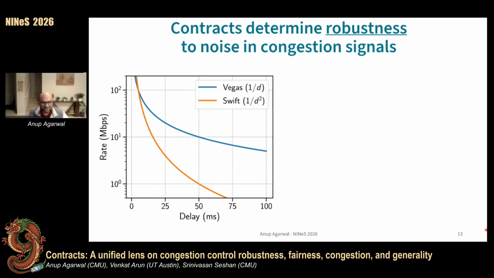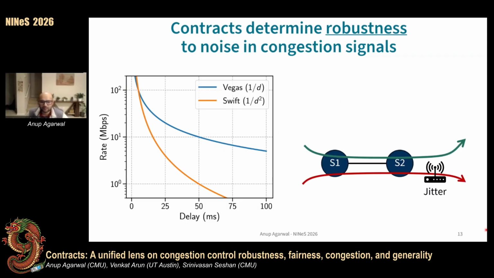Now, this does not mean we can make this curve or contract as steep as we want, because steeper contracts make the CCA more susceptible to noise in congestion signals. So if you look at these two flows over here sharing a bottleneck, one of the flows, the green one, is running on a wired link, and the red flow is running on a Wi-Fi link.